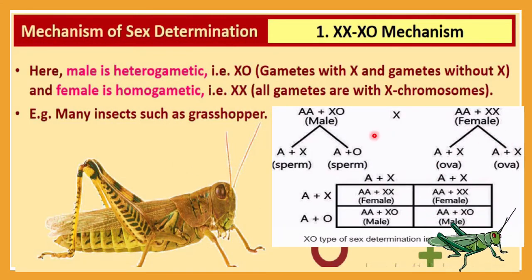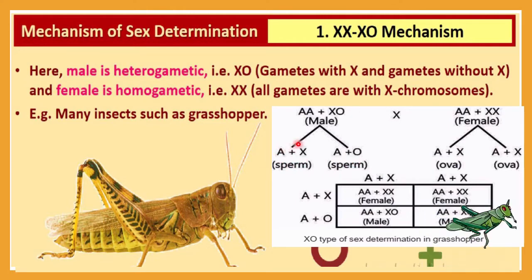So here you can see this is the male, this is the autosomal chromosome, and this one is the sex chromosome. So male will have autosomal 22 and this one X0, that means here you can see X and 0, that means this is the sex chromosome in case of a male. So if this male produces sperm cells, then you can understand A plus X and A plus 0.